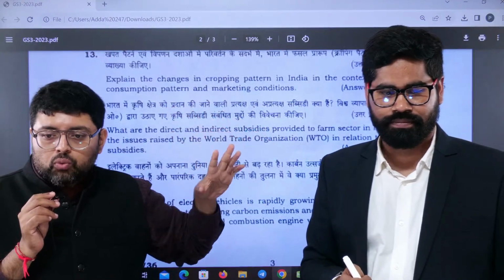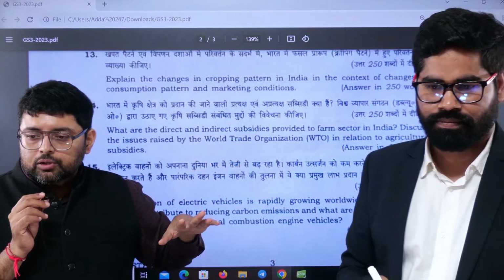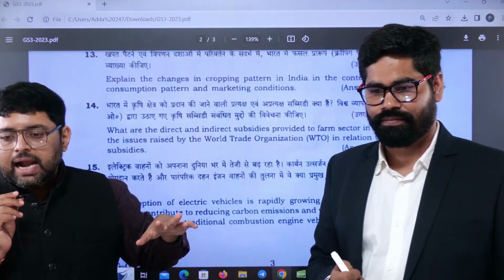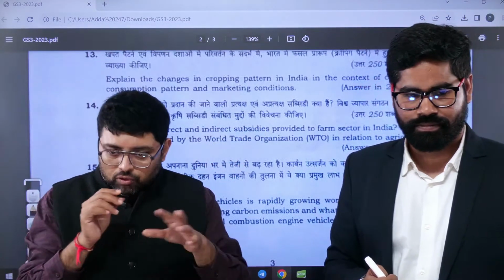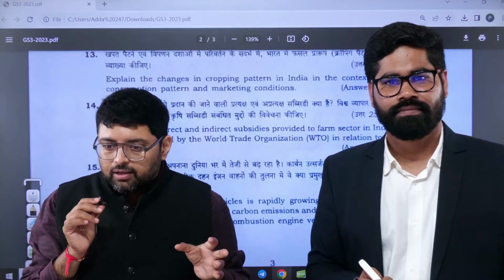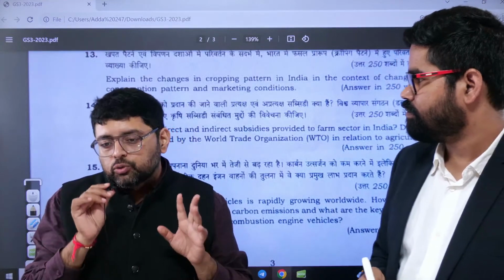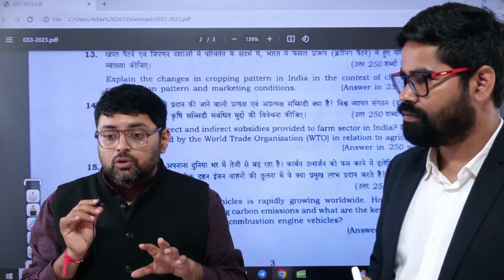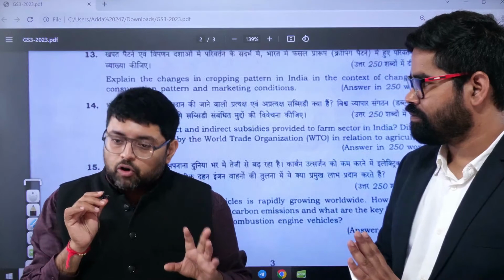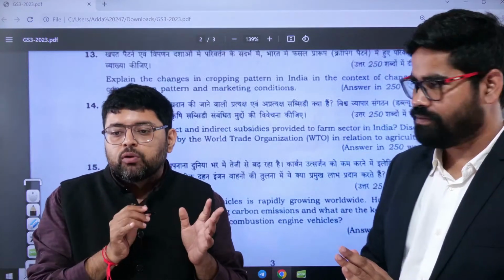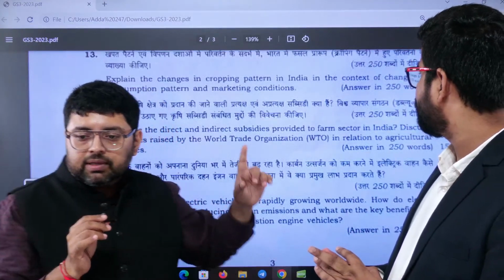So you must know what the current cropping pattern is. First of all, you must know how much land is utilized for agriculture out of the total area we have. You will see that around 55-60% of India's land is used for agriculture, and in that also, we majorly focus on limited crops. So we have to move from those crops to other crops. That is why this question is expected.